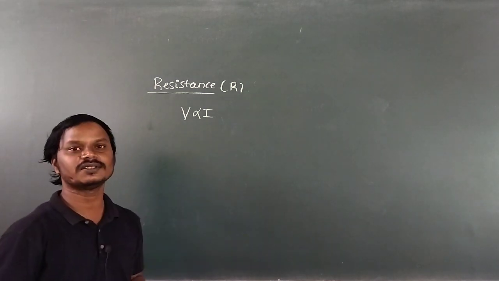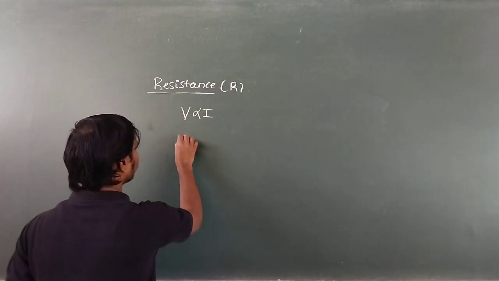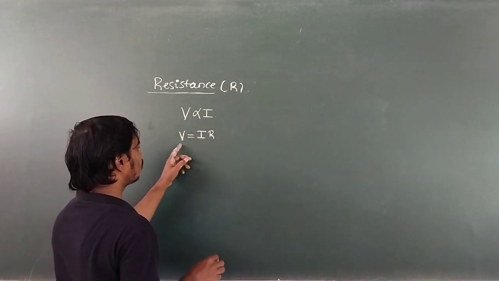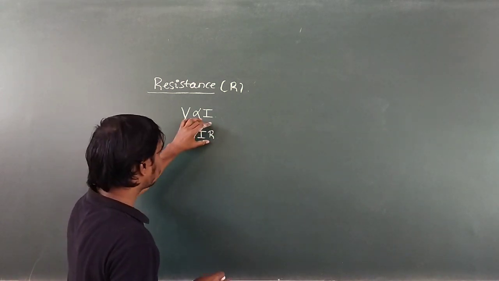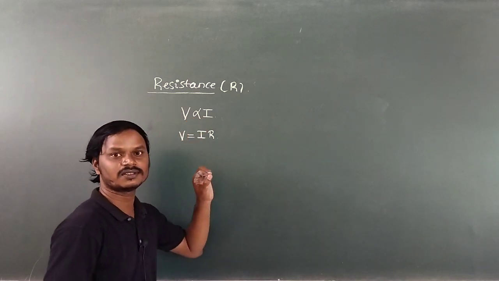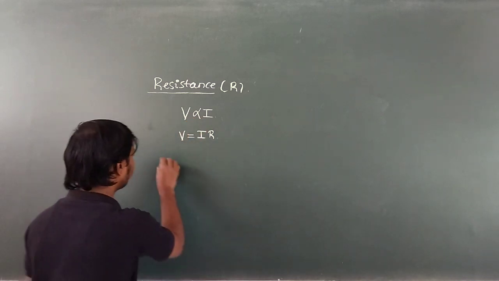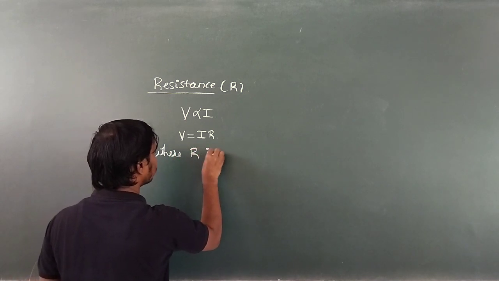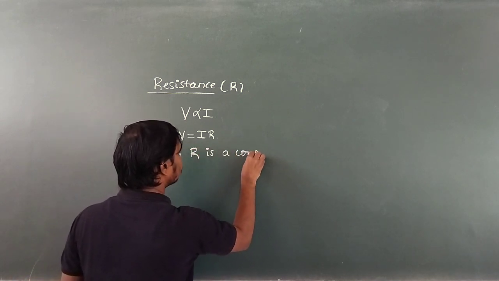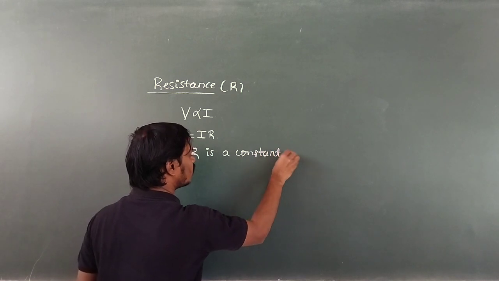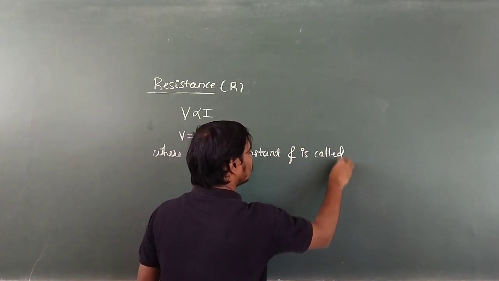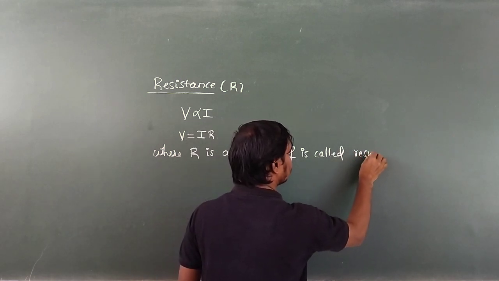That proportionality constant is called resistance. Then V is equal to I into R. Then what is R? R is a proportionality constant and it is called resistance.